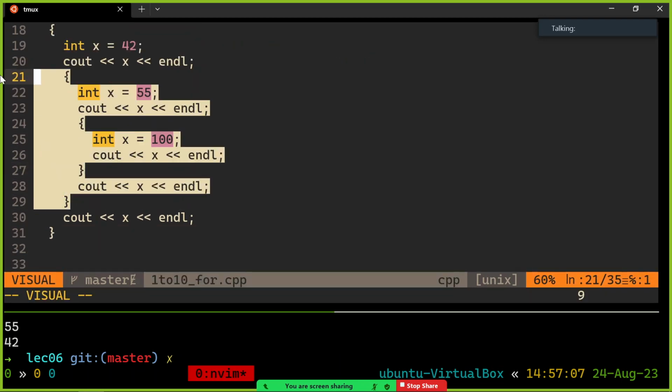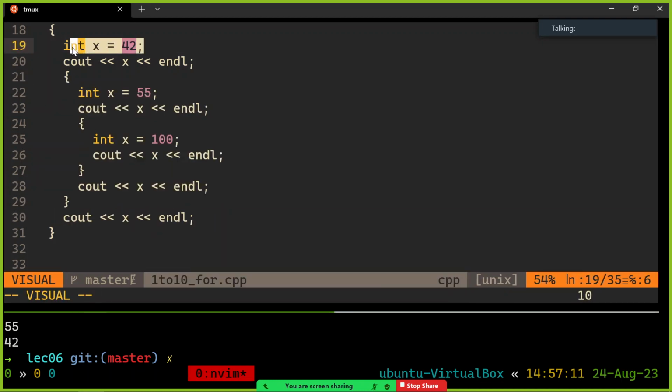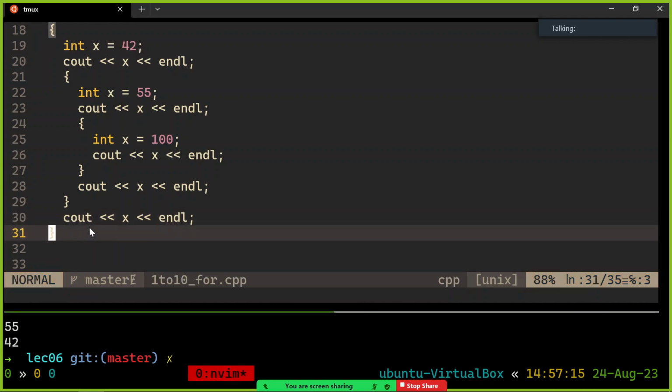That scope ends, so this 55 dies. And so this x, we print it. It's just the closest one that still is there, 42. All right, so that's what we get. Any questions about that? That is the weirdest thing ever. Watch out for that. Watch out for making variables with the same name.